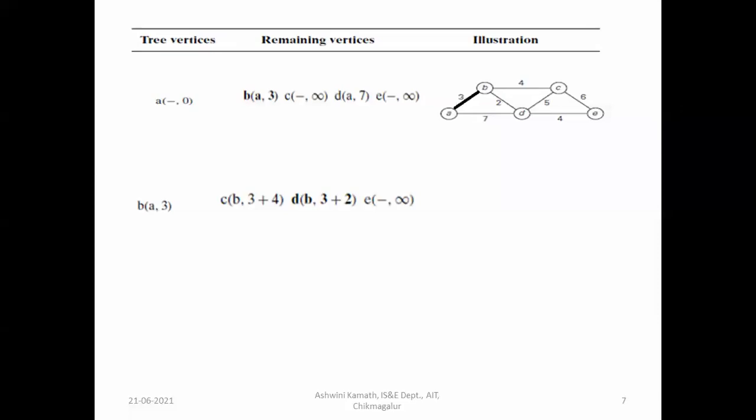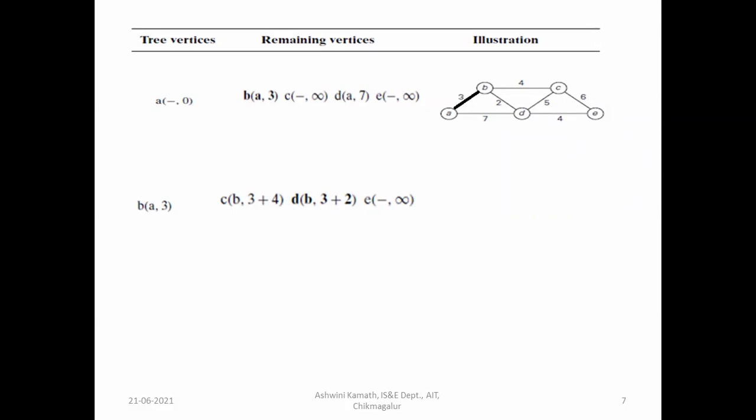That will be the shortest path from A to C. I hope you are getting it. Initially we have selected B now, so from B only we have to check. A to C we don't have a direct edge. Via B we have 3 plus 4 equal to 7, so that will be updated here.